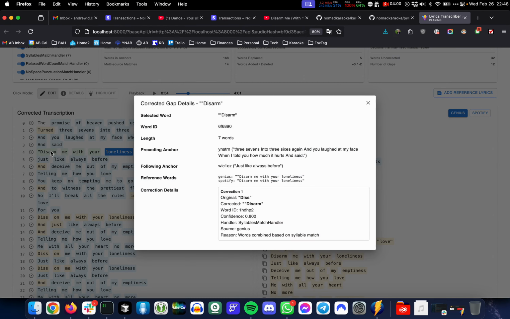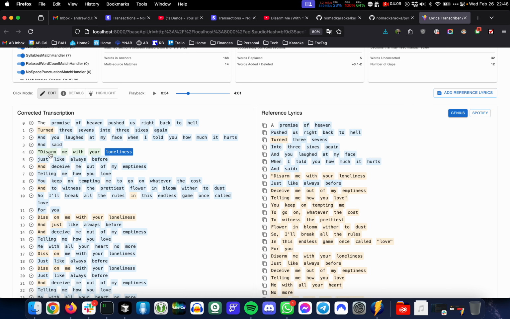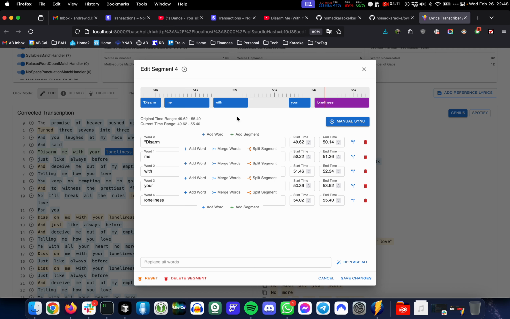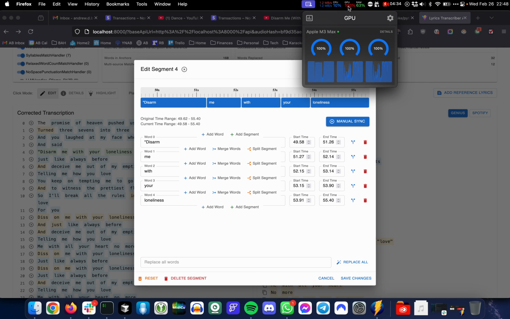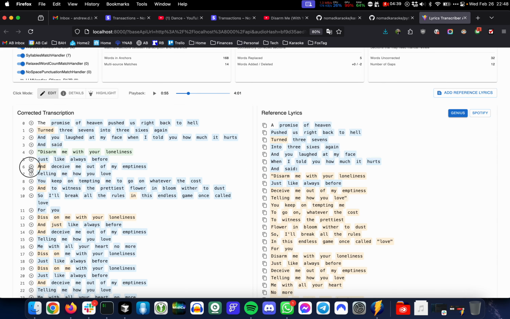Because this is a corrected segment, you can see previously the transcription thought it was "dis" rather than "disarm", for example. "Dis on me." The sync isn't quite right, so I'm going to use my UI to fix the sync. Let me just check that's reasonable. This is a little bit glitchy because my computer's doing the audio separation in the background, so it's maxing out my GPU, so don't worry about the glitches that you might see. This is working.